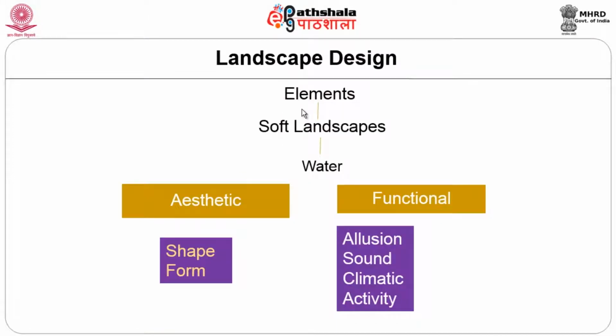It can be flowing vertically, or it moves horizontally. All these things come under the criteria for aesthetic value. When we consider the functional water element, it is illusions, sound, climatic activity. It acts as a microclimate or a passive design element to make the building cooler.